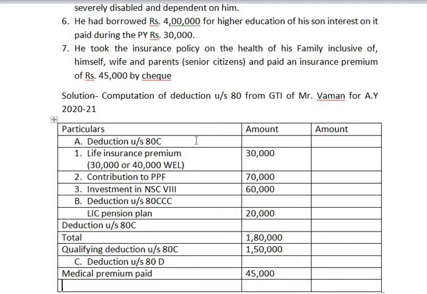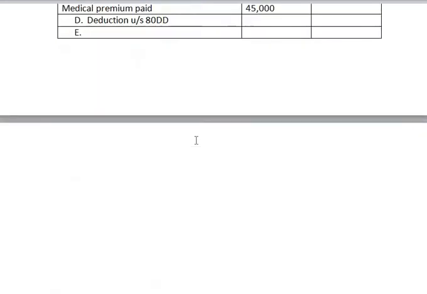Coming to next, after section 80D, it is section 80DD. Deduction under section 80DD. What is that?